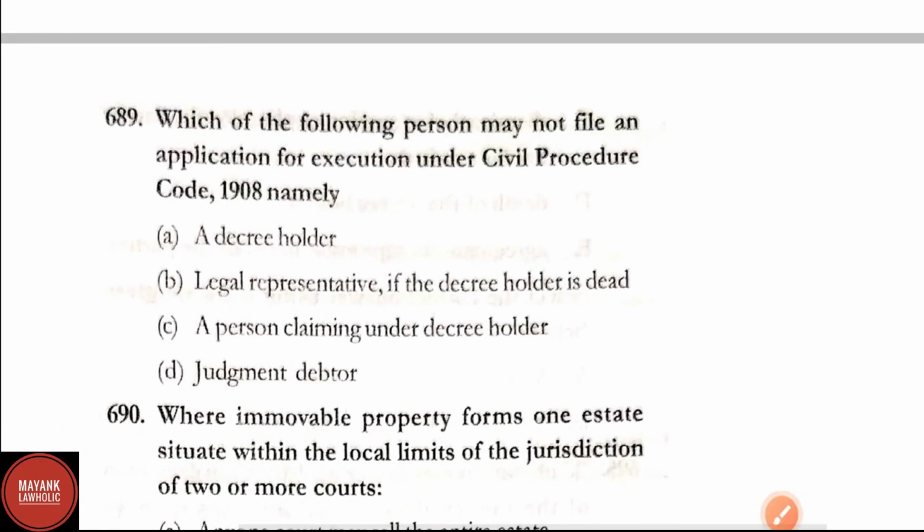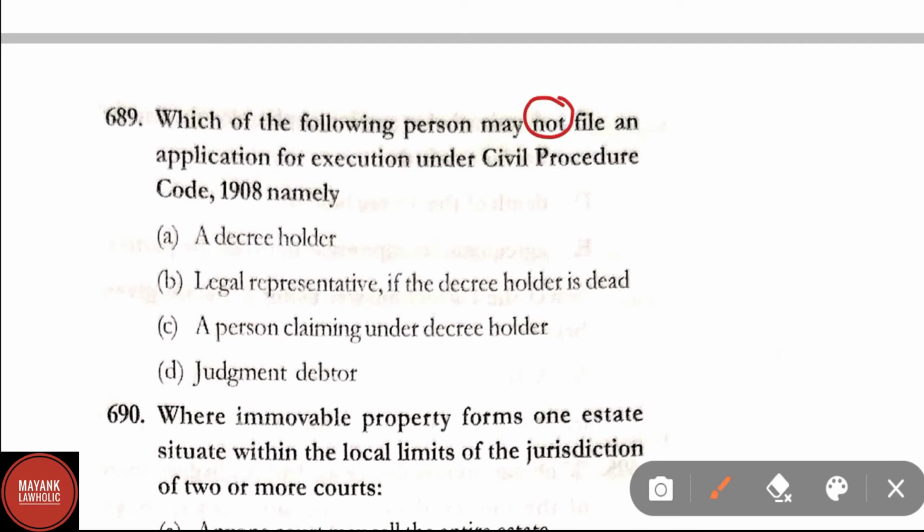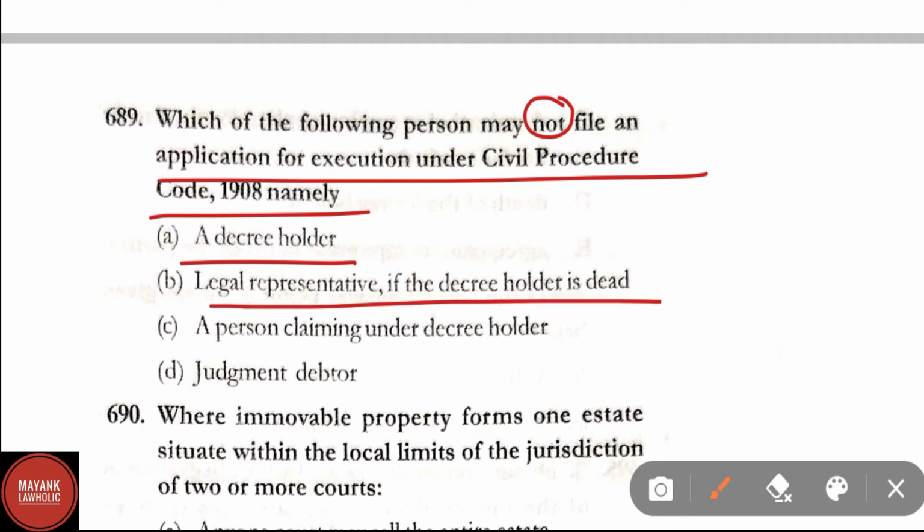Question number 689. Which of the following persons may not file an application for execution under CPC, namely a decree holder, legal representative if the decree holder is dead, a person claiming under decree holder, judgment debtor. Here correct answer is option D, judgment debtor is the person who may not file an application for execution under CPC.